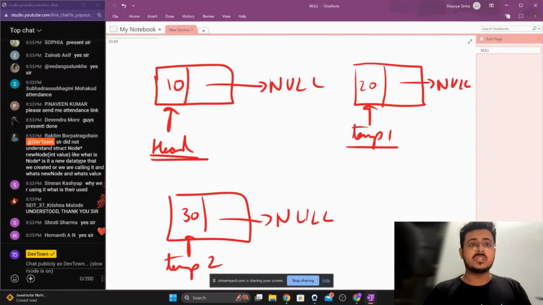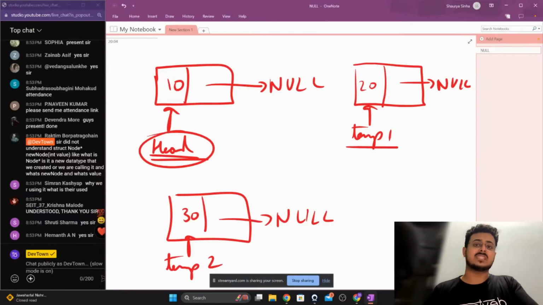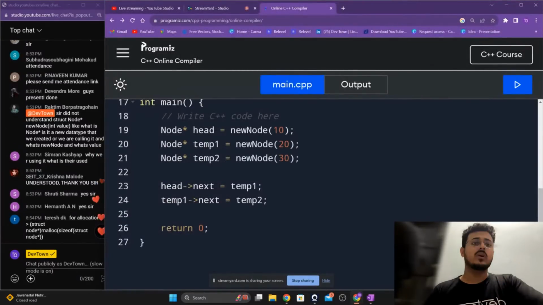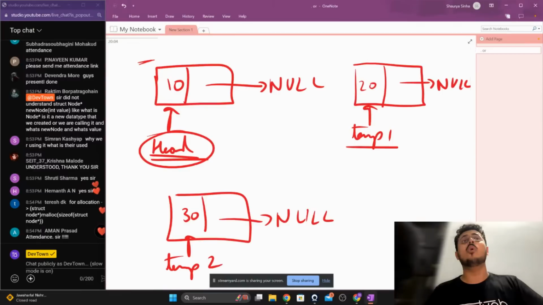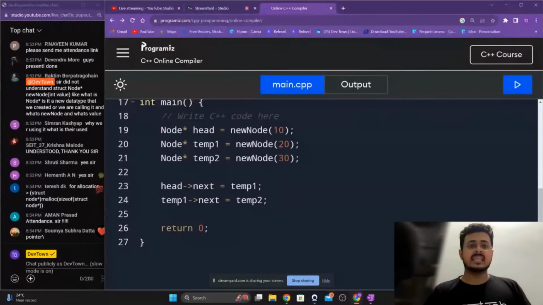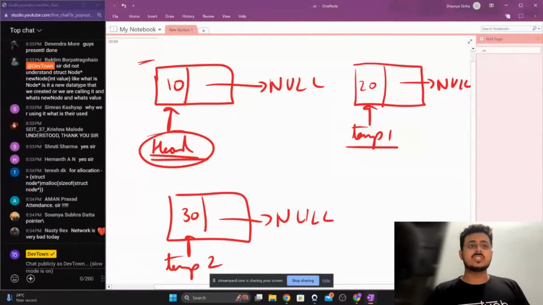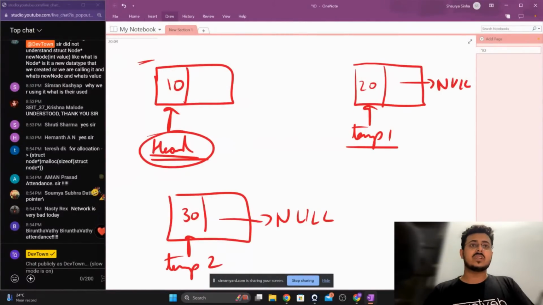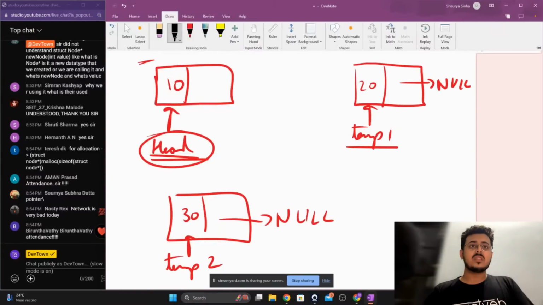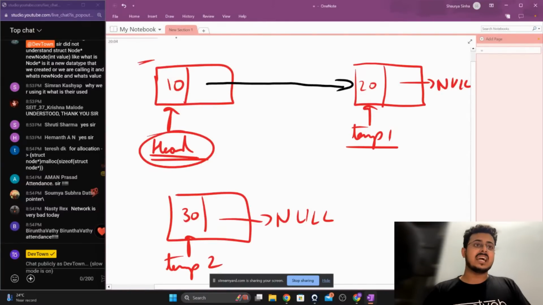So as we are able to see, head is a new node, right? What is head, guys? Please try to understand this. Head is just a pointer. It is nothing else. Head is nothing else but just a pointer to a structure called node. And right now you are writing this particular line of code that is head next is equal to temp1. So instead of it being equal to null, we're going to remove that. Now it is no longer going to be equal to null, guys. Now it is going to be head ka next is equal to temp1.